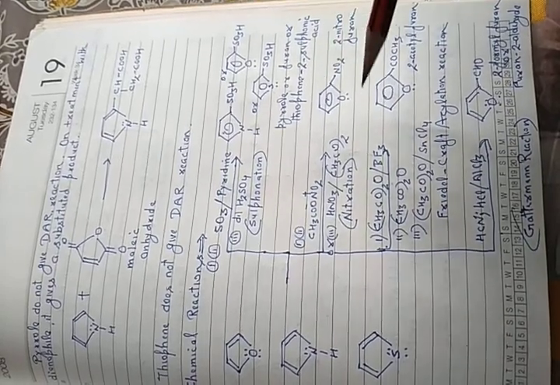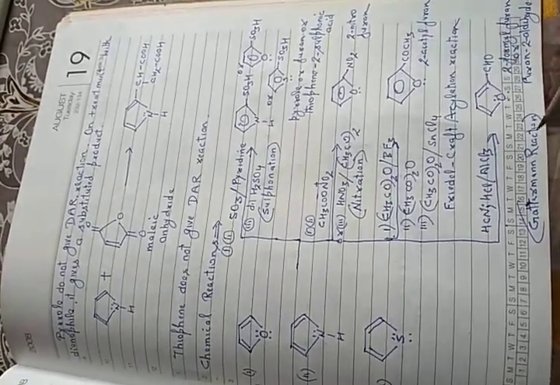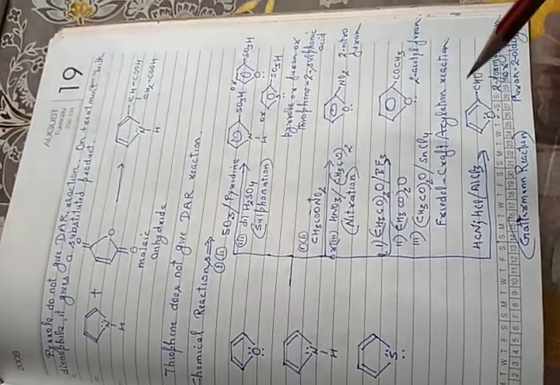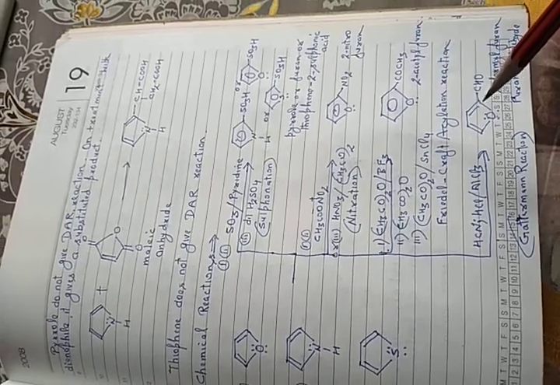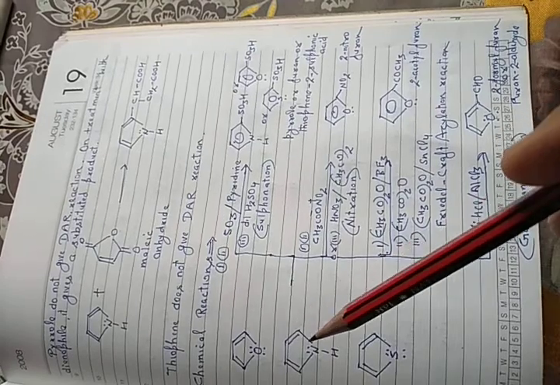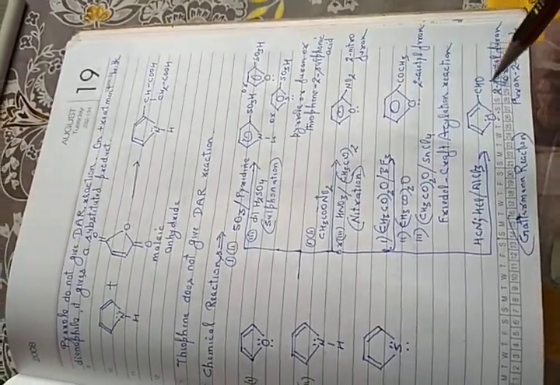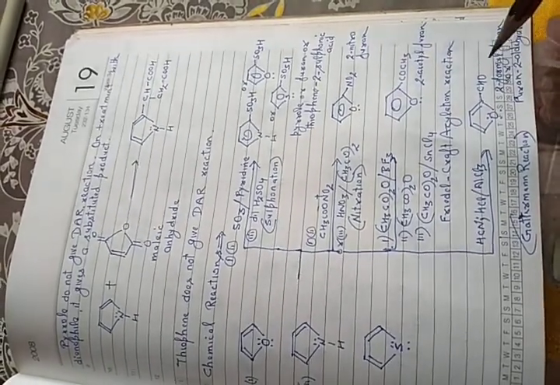In this way there is 2-nitropyrrole or 2-nitrothiophene. This is Friedel-Crafts acetylation or acylation reaction, and this is Gattermann formylation reaction, in which the CHO group is introduced at C2. If there is furan, then 2-formyl furan. If there is pyrrole, 2-formyl pyrrole. If there is thiophene, 2-formyl thiophene.